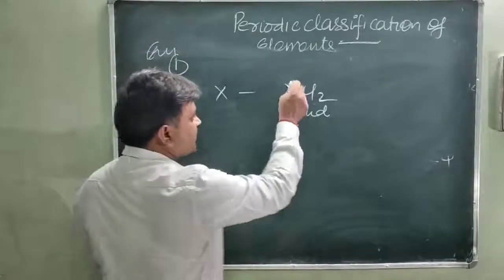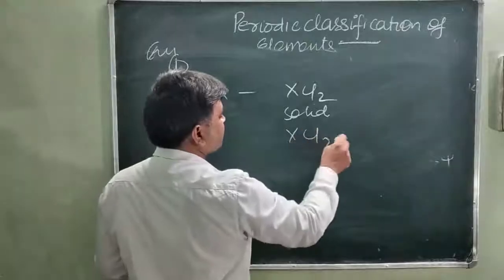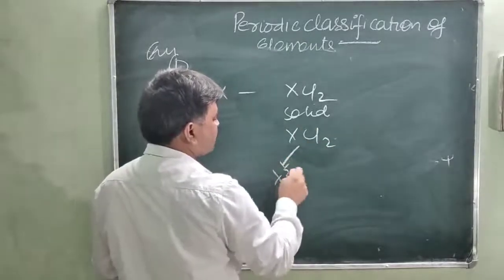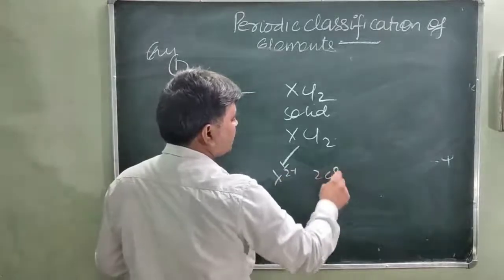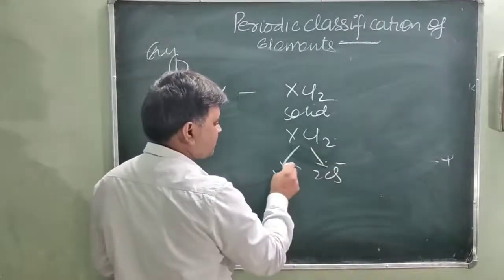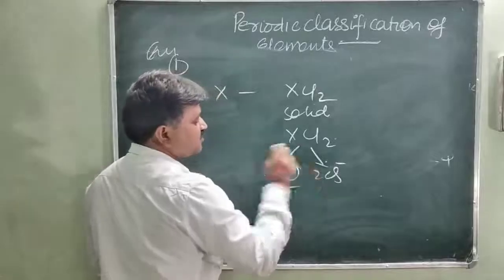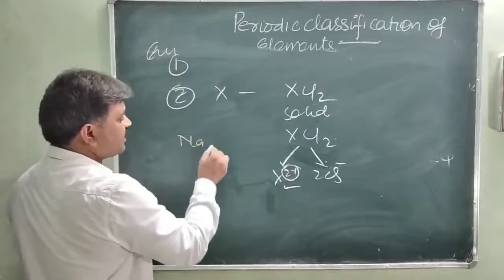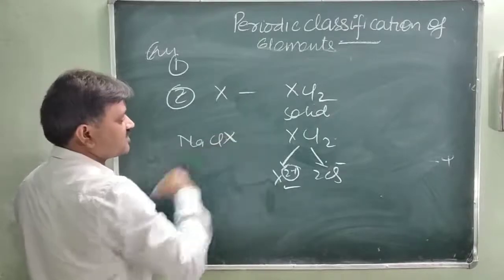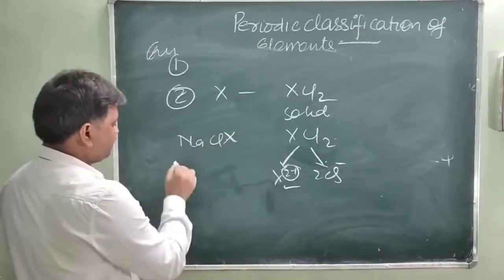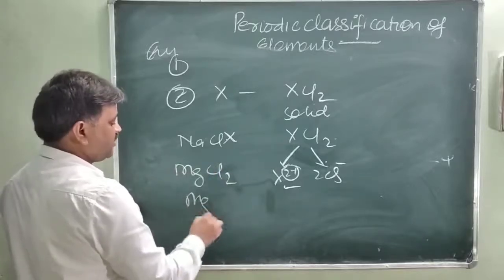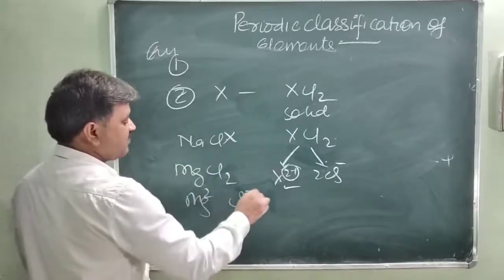So obviously it is clear that XCl2 means X releases in the form of X2+ and 2Cl−. So this X has a plus 2 charge, meaning its valence is 2. In the options, sodium is given, but it can form NaCl type, so it is the wrong answer. This is magnesium. Magnesium forms MgCl2 because Mg has valence 2 and Cl has minus 1.